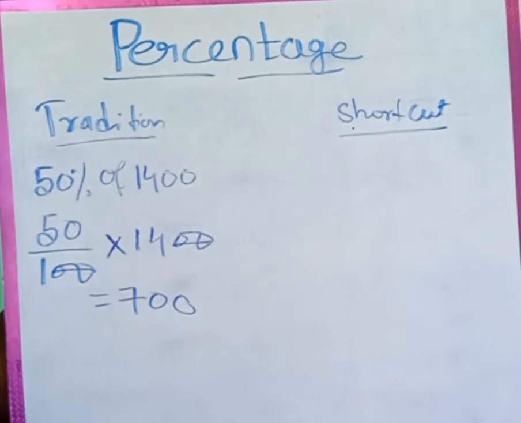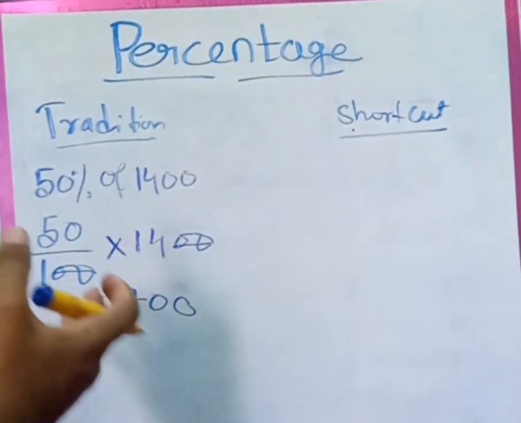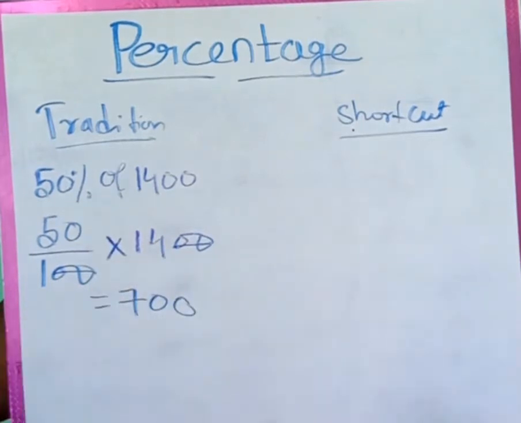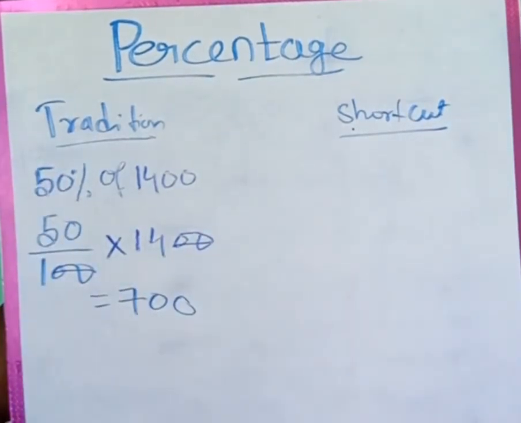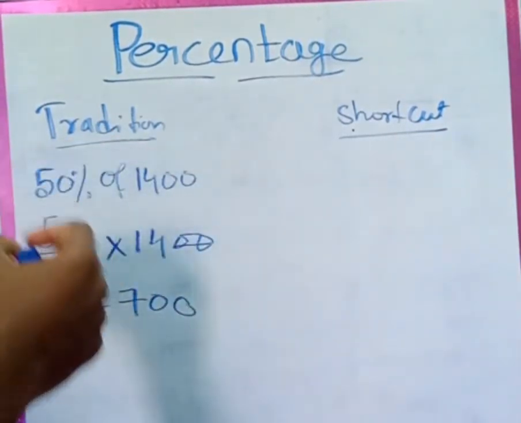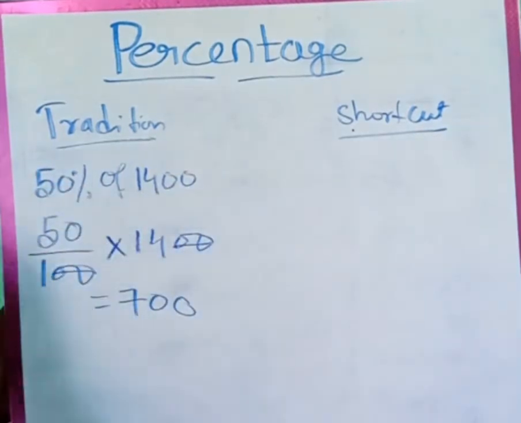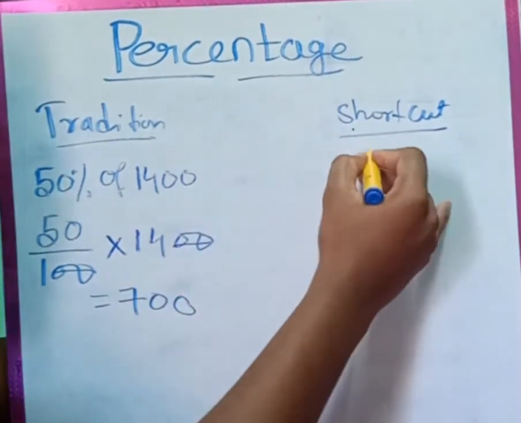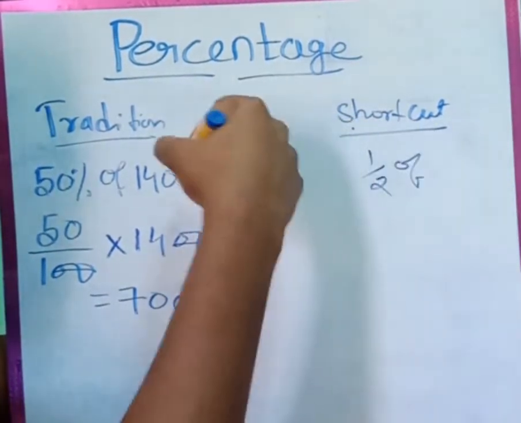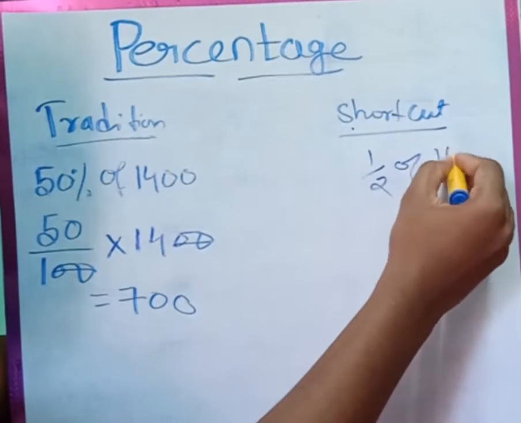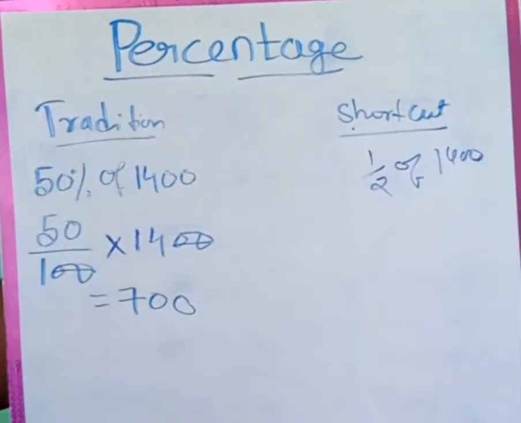Now, how do we solve it in the shortcut method? This is a very easy example. If I ask you what is 50% of anything, you can easily say, because 50 is nothing but half of 100. So you don't need to write it in the traditional method and cancel two zeros. No need to do anything, friends. Half of 1400 is 700. That's it. This is how you solve percentage.